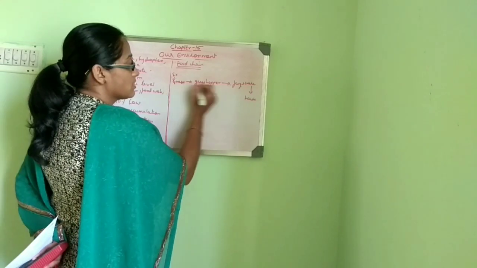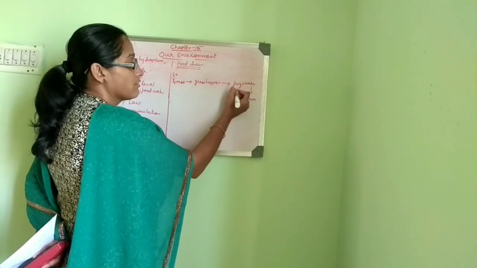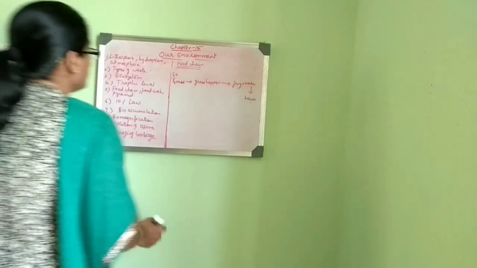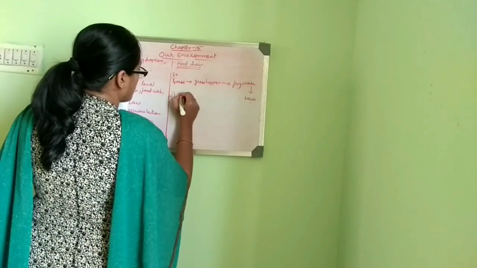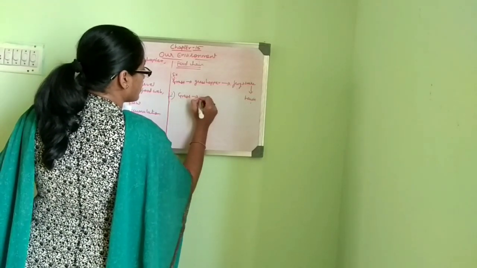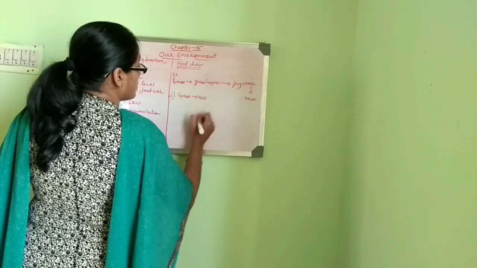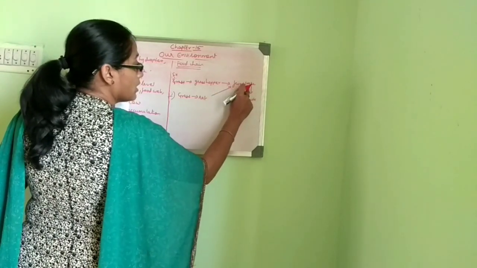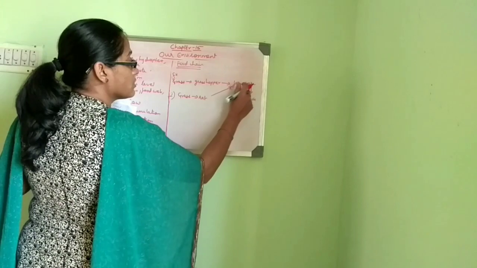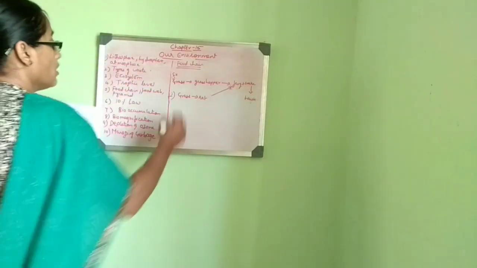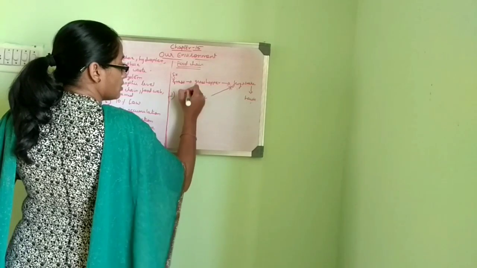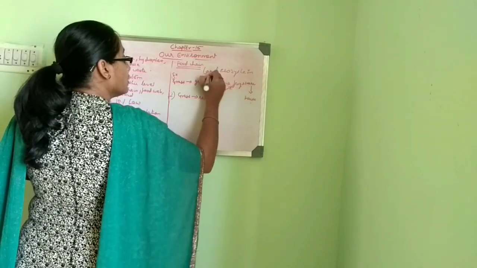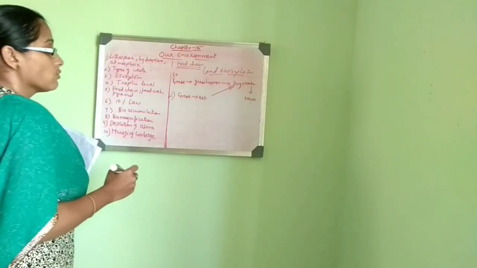So you can see that grass is eaten by the grasshopper, grasshopper is in turn eaten by the frog, frog in turn by the snake, snake in turn by the hawk. So this is an example. Taking another example, grass can also be eaten by a rat. A rat in turn can be eaten by a frog. Again the chain continues, frog is eaten by snake, snake is eaten by a hawk. This is in a land ecosystem.